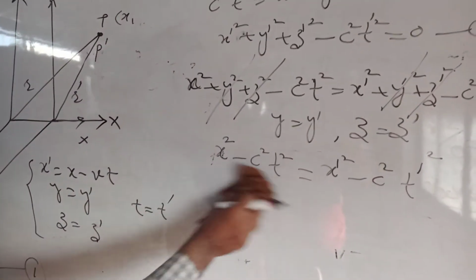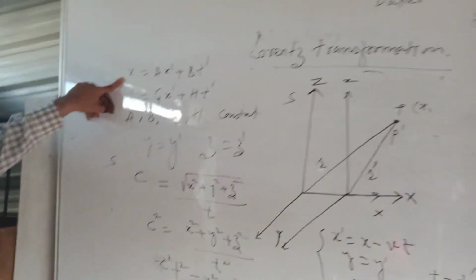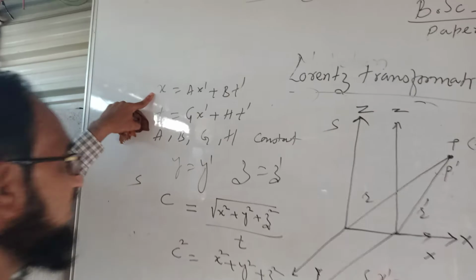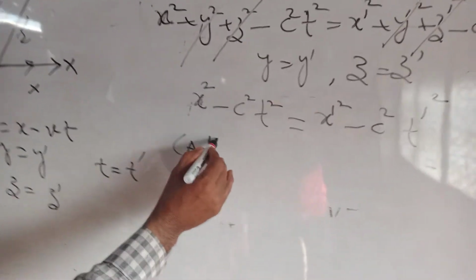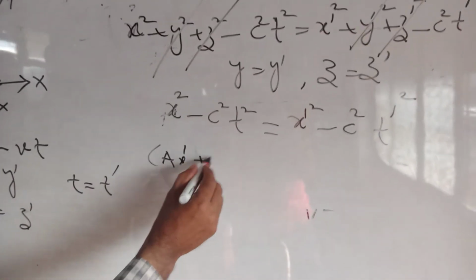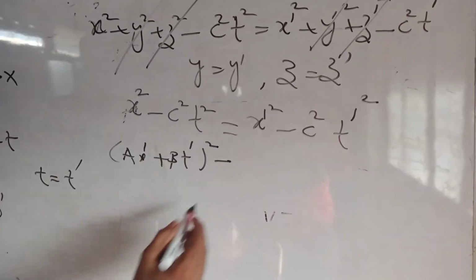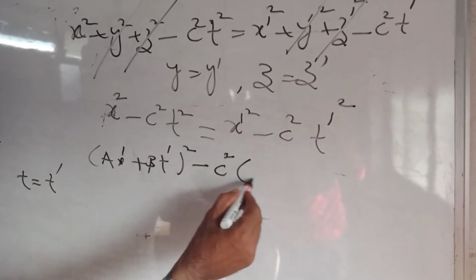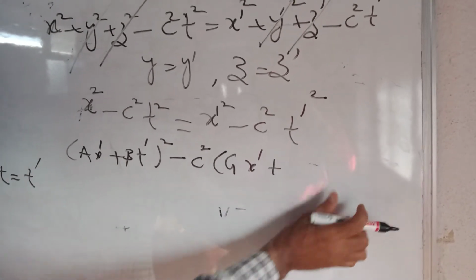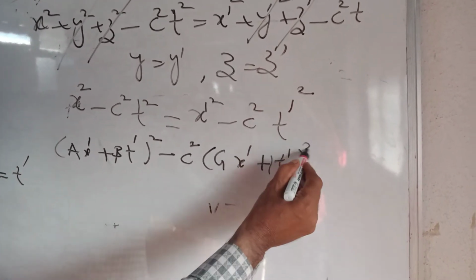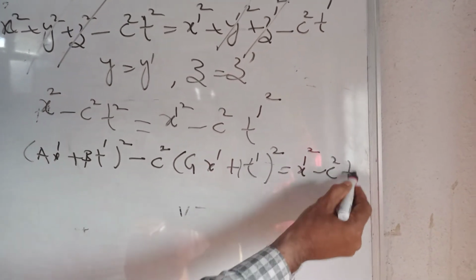Now substitute this value of x from the Lorentz equation, as a x dash plus b t dash. Therefore a x dash plus b t dash whole square minus c square as it is. For t I am writing g x dash plus h t dash, whole square, is equal to x dash square minus c square t dash square.